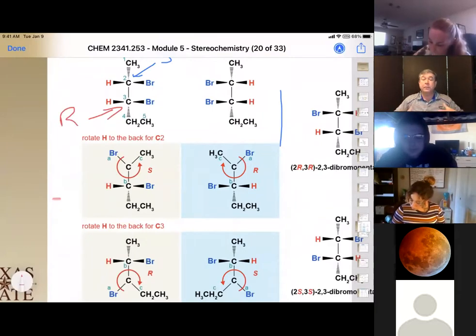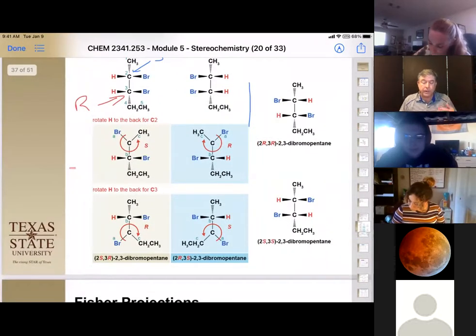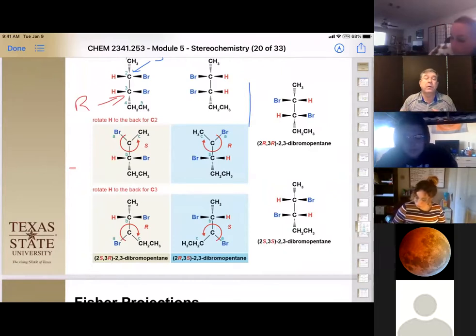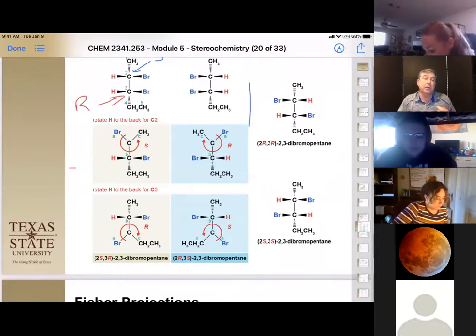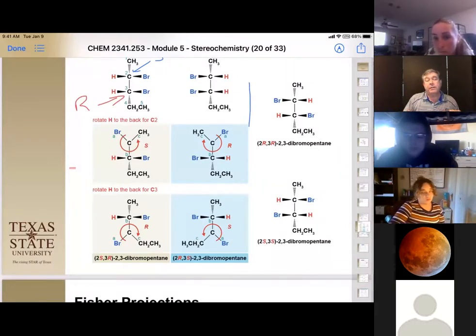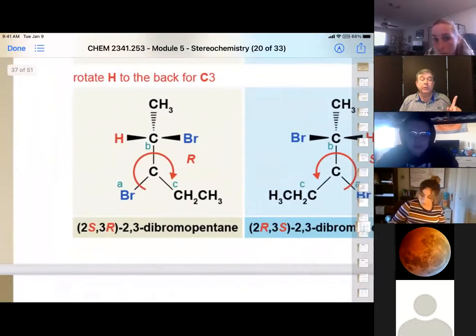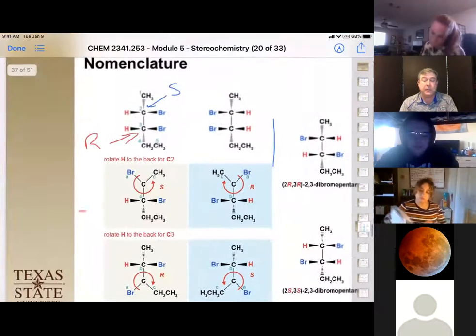Okay, let's put that all together and name this compound. We have 1, 2, 3, 4, 5 carbons, so we have pentane. We have no alkenes, so it's pentane something. We have 2 bromine substituents on the 2 and the 3 carbons, so that's 2,3-dibromopentane. But now we have to assign the carbons. The way we do that is we take carbon number 2 and put an S next to it, because our 2 carbon was assigned S.